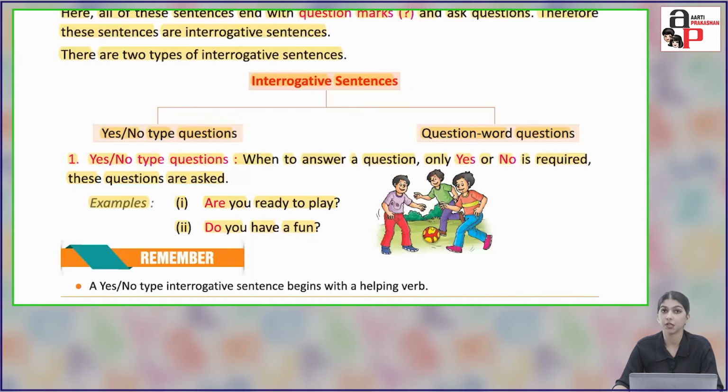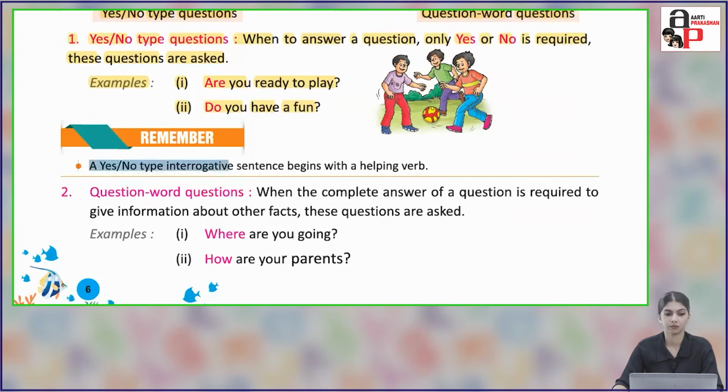Examples: are you ready to play? Or do you have fun? Remember, a yes-no type interrogative sentence always begins with a helping verb, like are or do.